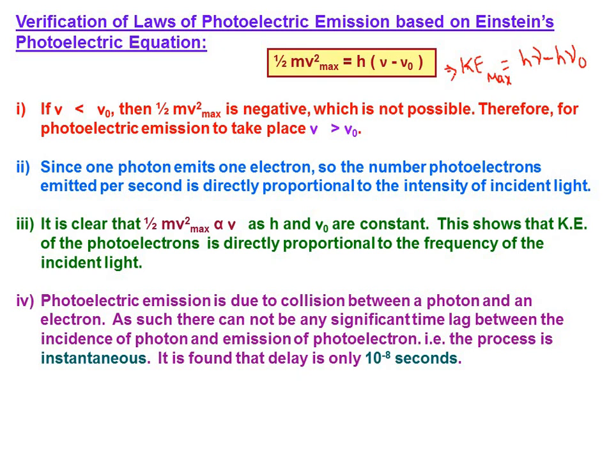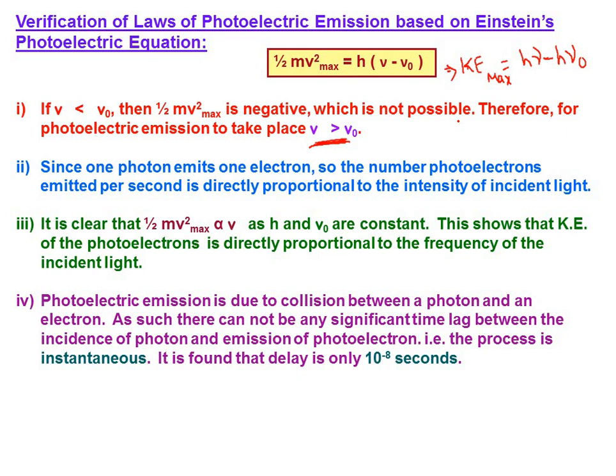Now for photoelectric emission to take place, the kinetic energy of the electrons must be positive, which means the left hand side must be a positive value. Then we can clearly say that nu should be greater than nu naught, when h nu is greater than h nu naught. What do you mean by that condition? Nu should be greater than nu naught. Are we clear with this?